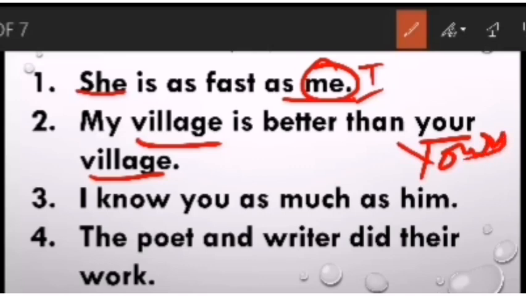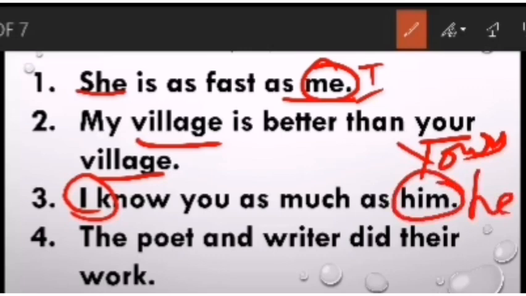Now next one is I know you as much as him. In the same way it is subjective case, so he will be used. The poet and writer did their work. Pay attention here. We have a different kind of error here. The poet and writer is referring to one person, so instead of using their, we are to use his.